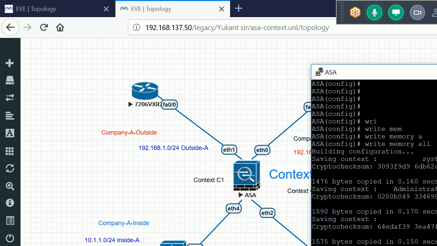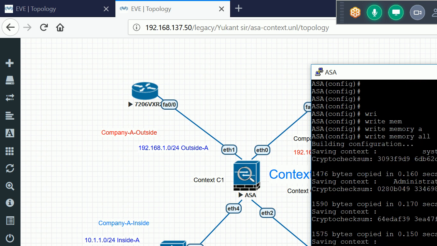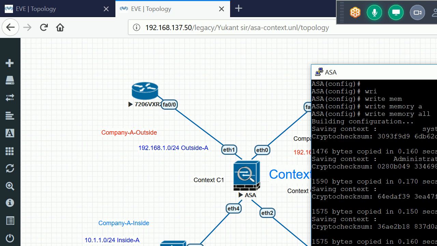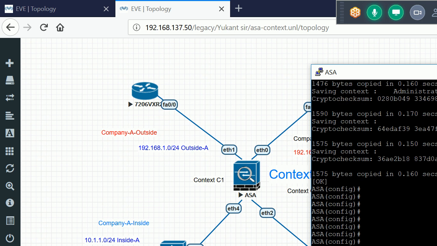See, it is saving in the system context. Now it is saving in the administrative context, and it is also saving into C1 and C2. Okay, it gives that message.